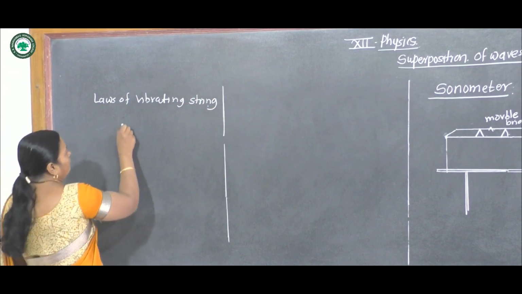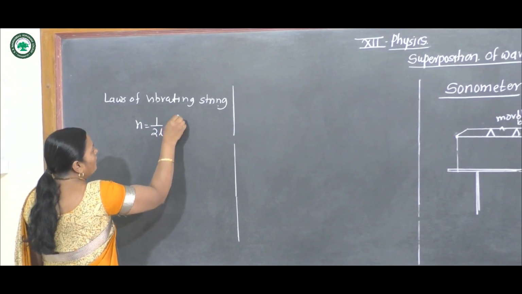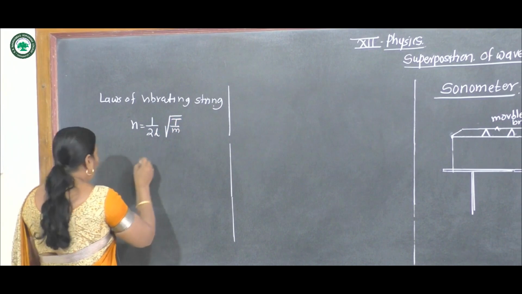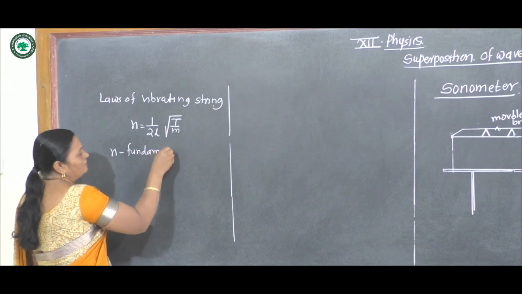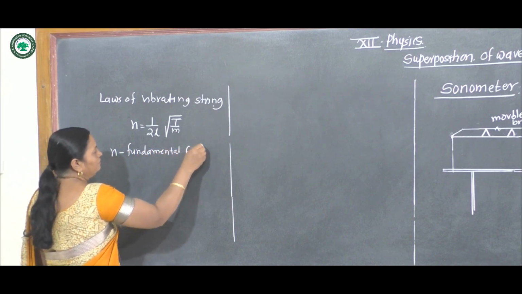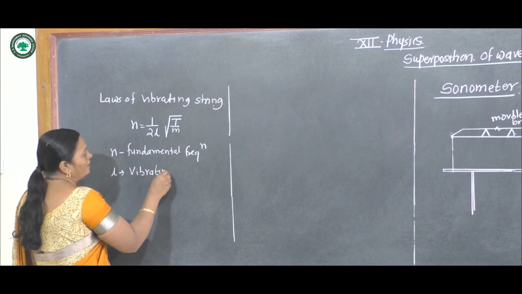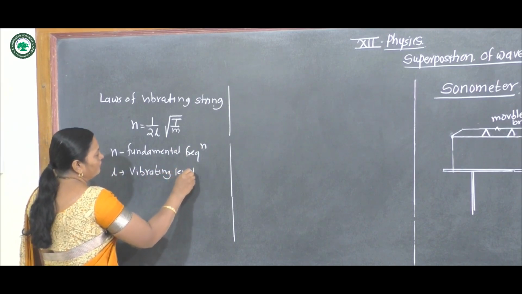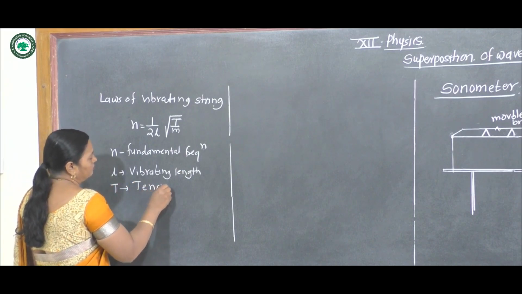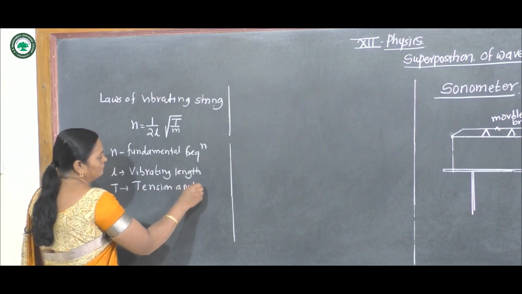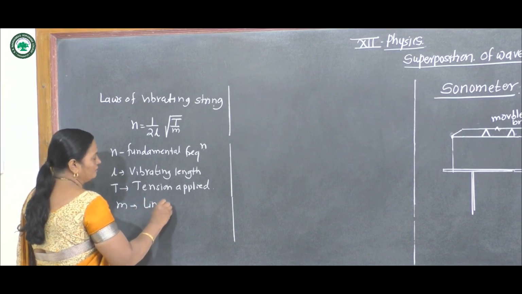We have the formula n is equal to 1 upon twice L under root T upon M, where n is fundamental frequency, L is vibrating length, T is tension applied, and M is called linear density.